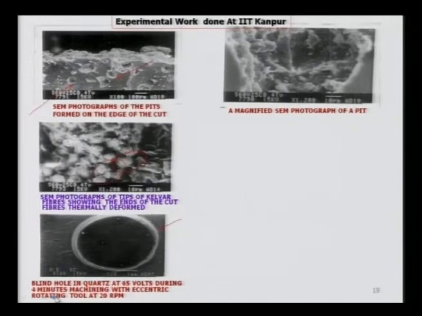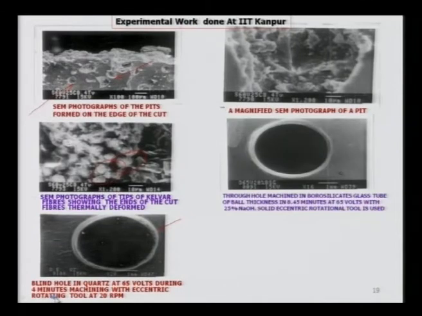Now, a magnified SEM photograph of a pit, and that indicates that the material is removed, and it also gives some idea what kind of heat source it is. To me, it looks like a Gaussian heat source, and more material is removed from the center and less is removed from the edges.